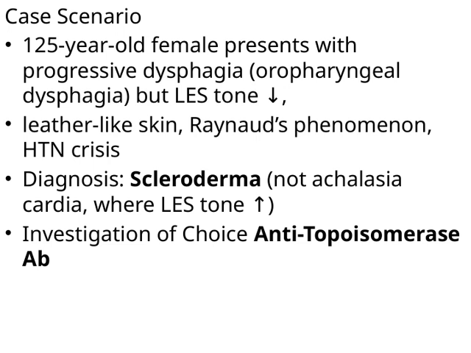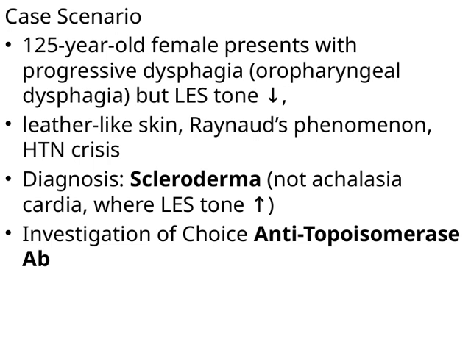Now, it's important to differentiate this from achalasia cardia, where you would typically see an increased LES tone. But in scleroderma, the LES tone is decreased, which affects how the esophagus functions. When it comes to diagnosing this condition, the investigation of choice is the anti-topoisomerase antibody, also known as anti-Scl-70 antibody. The presence of this antibody supports the diagnosis of scleroderma, especially in cases with these systemic features.